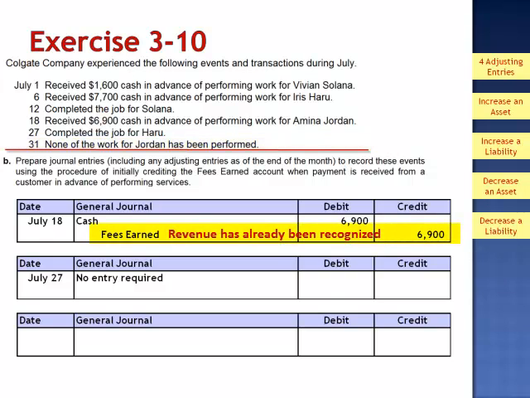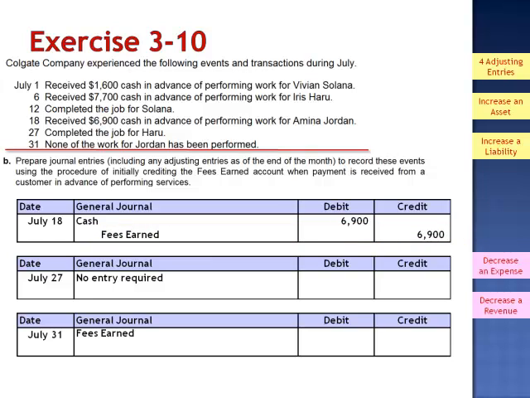Well, when we received the cash from Jordan, we credited the revenue account, indicating that we'd already done the work. And it's important as of the balance sheet date, in this case July 31st, to make sure that all assets and liabilities and the resulting revenues and expenses are accurately stated. To say that we've done $6,900 worth of work would be overstating income in the month of July. We have not yet done the work, so we will need to prepare an adjusting entry. We'll debit fees earned to reduce the amount of revenue recorded by the $6,900 and credit unearned fees for $6,900.